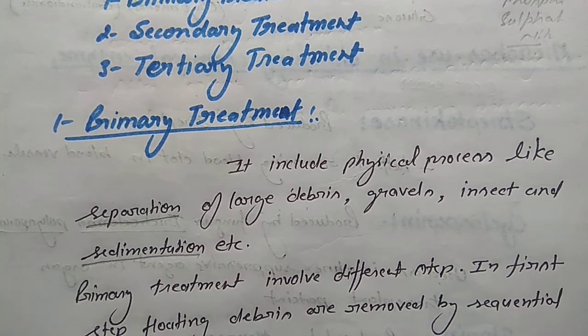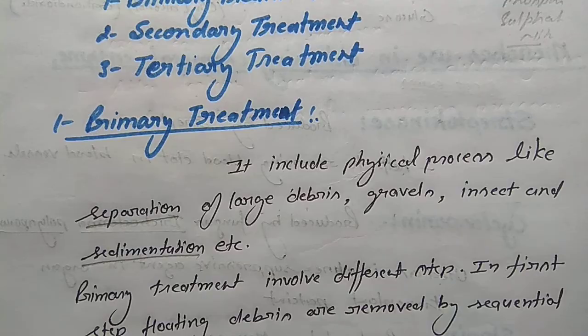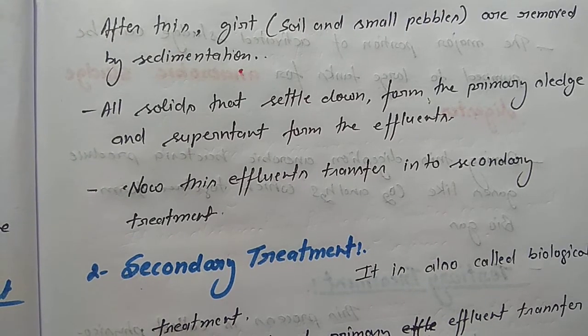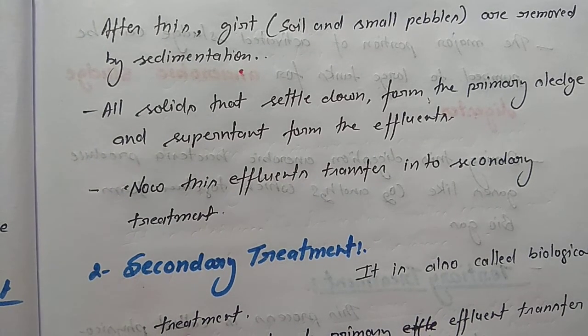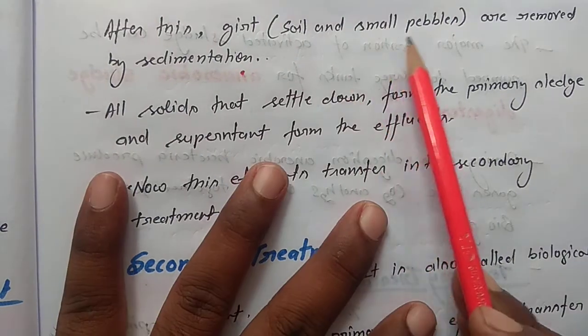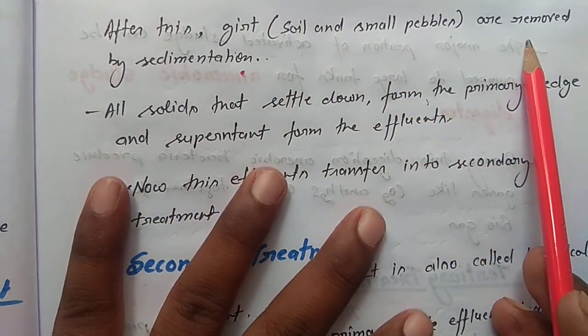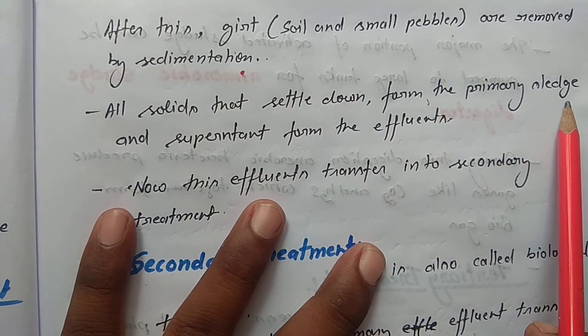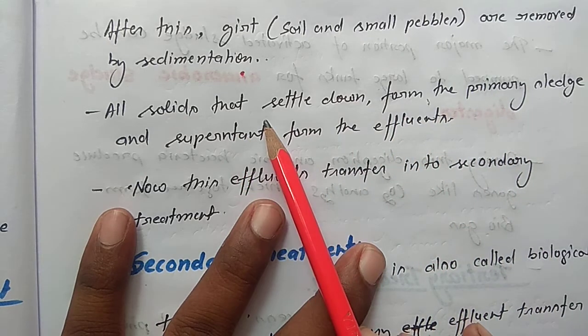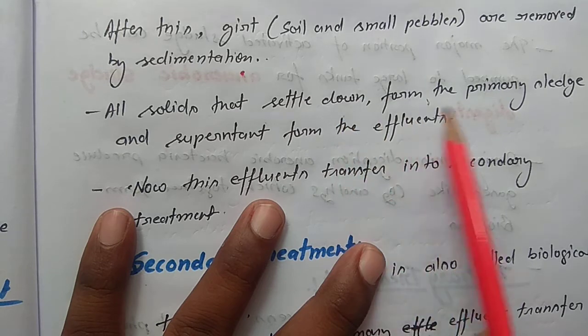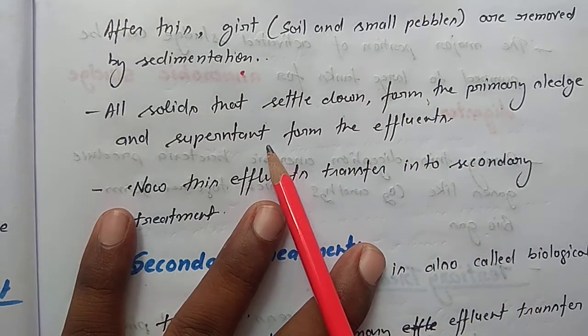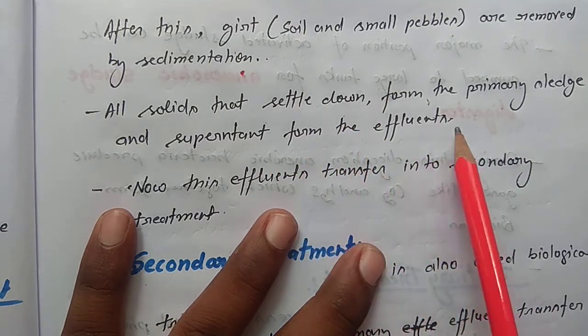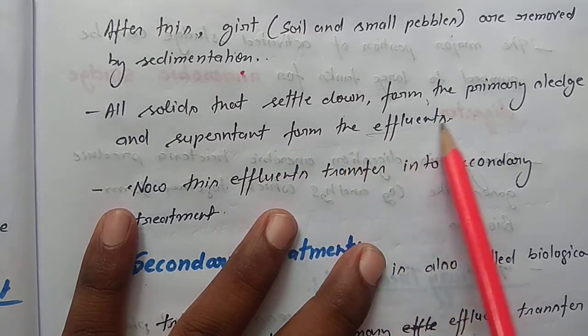After filtration we use the sedimentation process, in which we remove the soil and small pebbles. All solids that settle down form the primary sludge, and the supernatant forms the effluent.